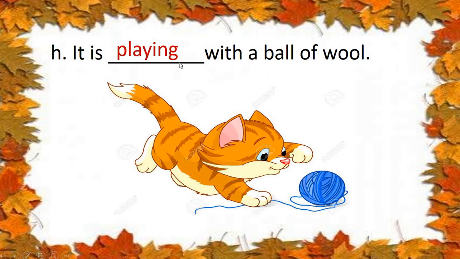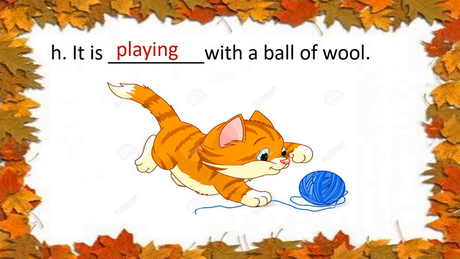P-L-A-Y-I-N-G. Playing with a ball of wool. W-O-O-L. Wool. It is the cat. We are using it for this cat. Is. We are using is.